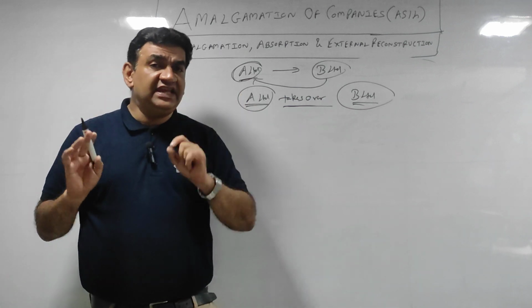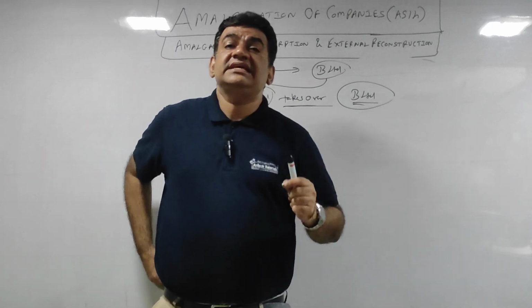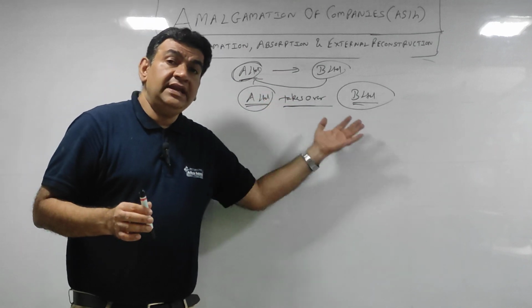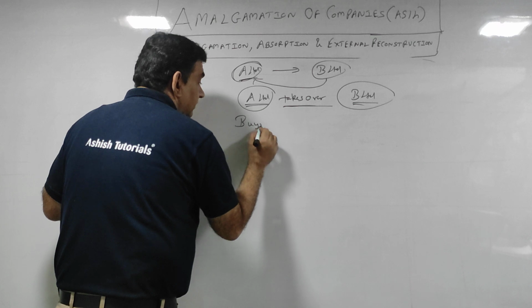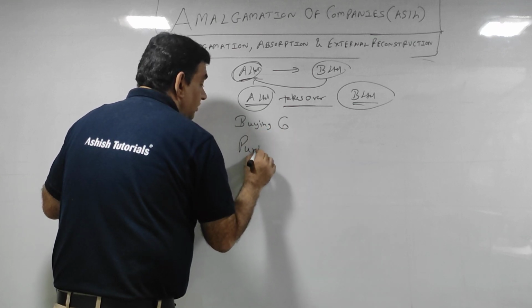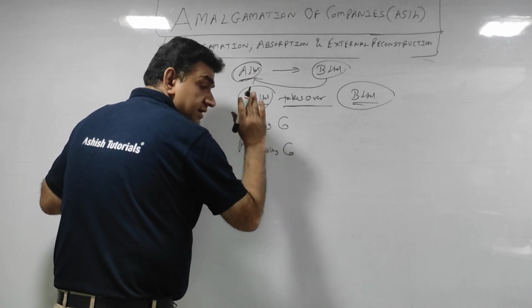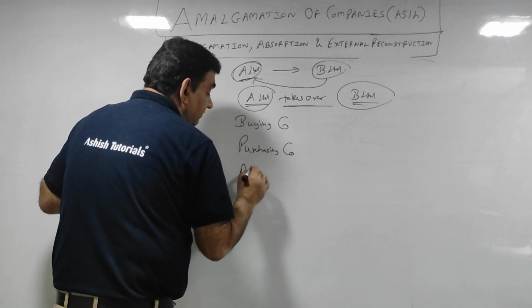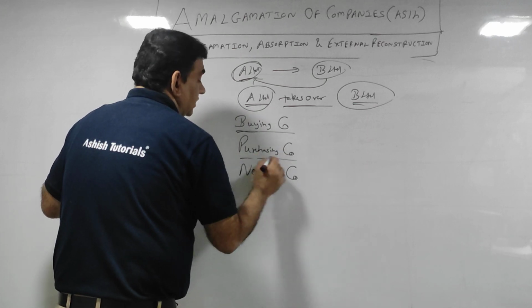So now listen very carefully. This is very basic, but I don't know why students unnecessarily get confused. So what happened here? A Limited took over B. So A Limited will be called the buying company, or you can say the purchasing company, or you can call it the new company.